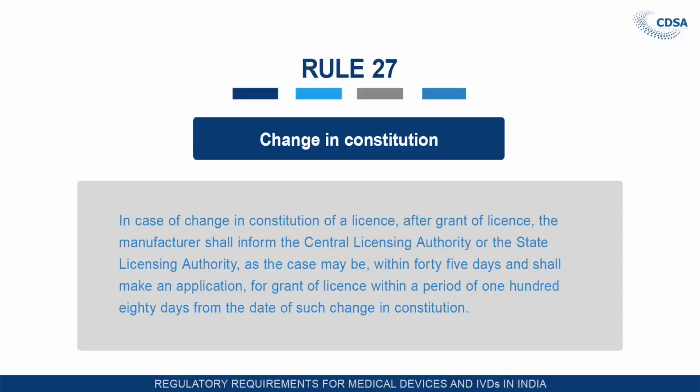Rule 27, that is change in the constitution. In case of change in the constitution of the licensee after grant of the license, the manufacturer shall inform the Central Licensing or State Licensing Authority, as the case may be, within 45 days and shall make application for grant of license within a period of 180 days from the date of such change, and in such cases a fresh license is required to be obtained.